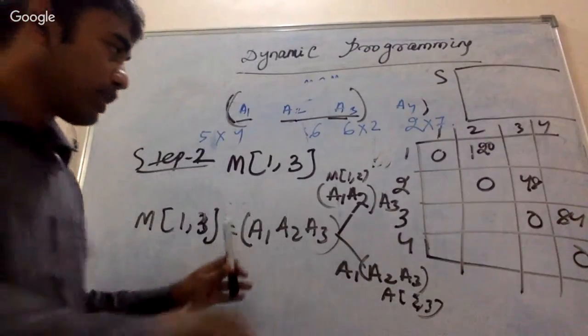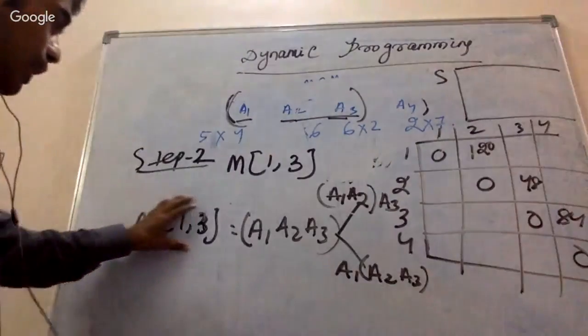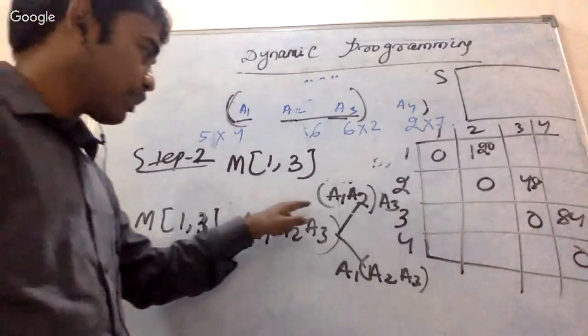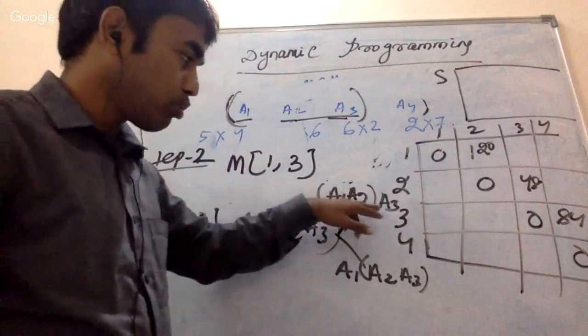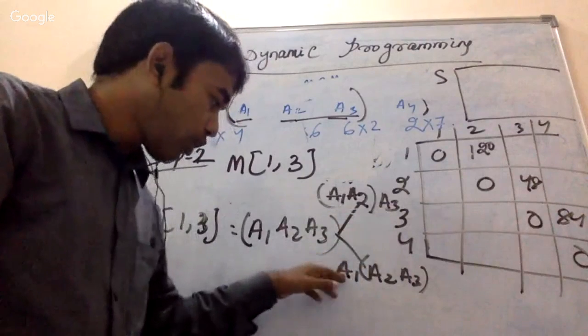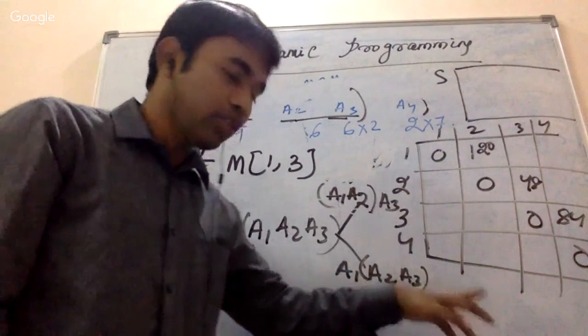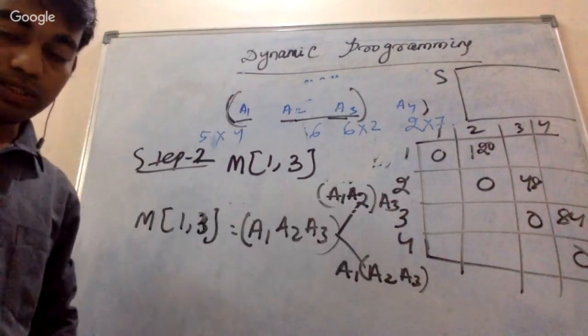First of all, let's understand this. I am trying to find the solution for M of 1 3. Then what do I need to find out? What will be the possible solution? A1 A2 will be multiplied first, then we multiply A3, or else I multiply A1 with A2 A3 first. These are the solutions.